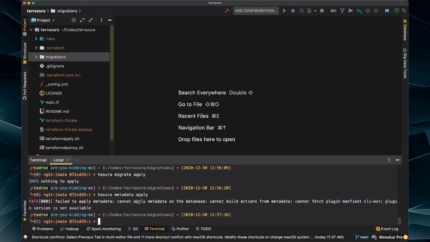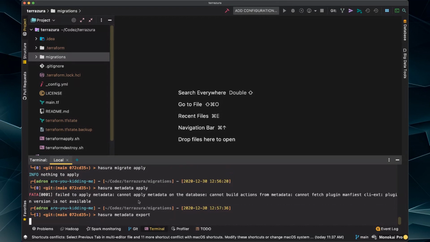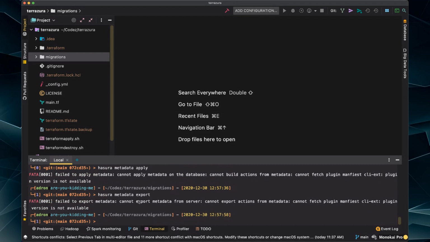Of course, nothing to do because there's no metadata stuff, but also what plugin is just plugin version. Right. Okay. That's what I expected. So let's do Hasura metadata and then export though. And uh-oh. Plugin version is not available.